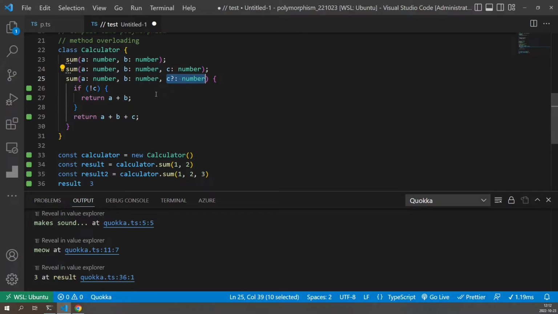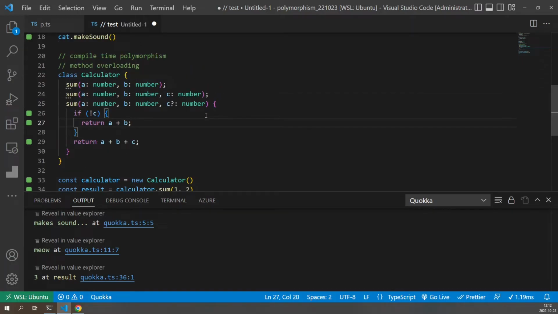The reason for this is that TypeScript doesn't really support method overloading in the sense that you can write different function definitions and use them as overloads. You have to write one implementation, and implement it in such a way that it covers all the needs in the different signatures.